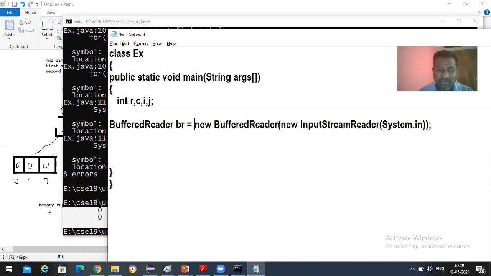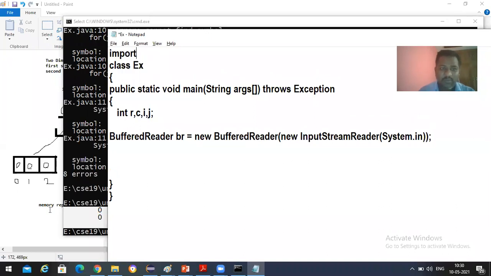BufferedReader br is equal to new BufferedReader, opening parenthesis, new InputStreamReader, opening parenthesis, System.in, and closing parenthesis, and then semicolon, right? So here, before this, we need to take something called throws Exception, right? Why we need to take throws Exception, that I will discuss in this class itself.